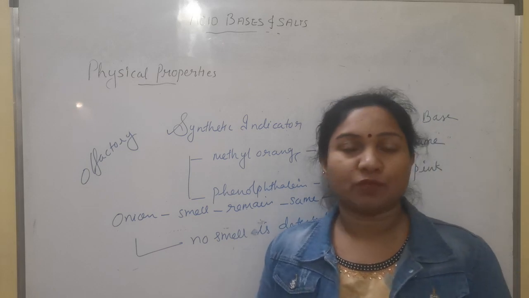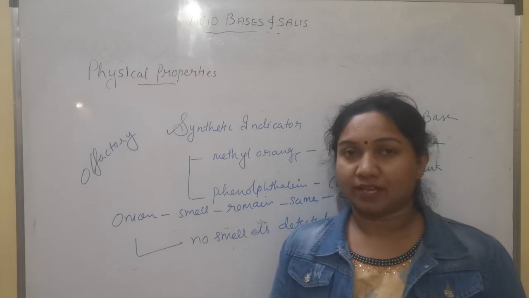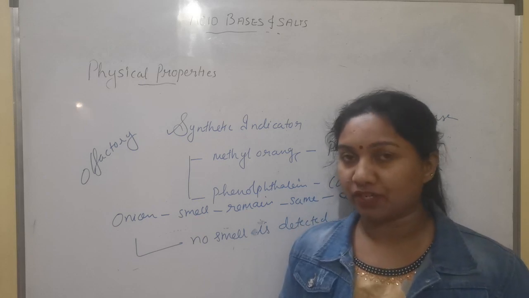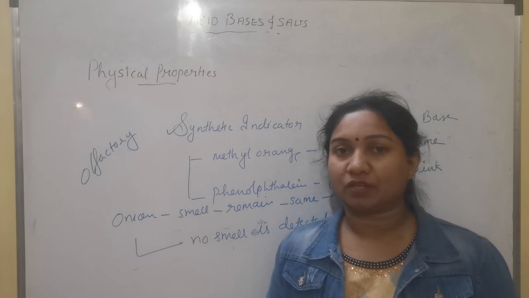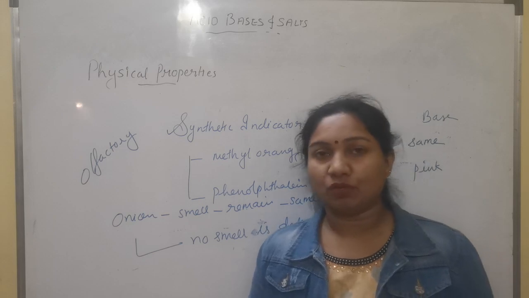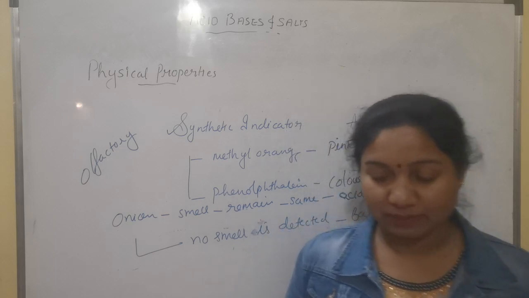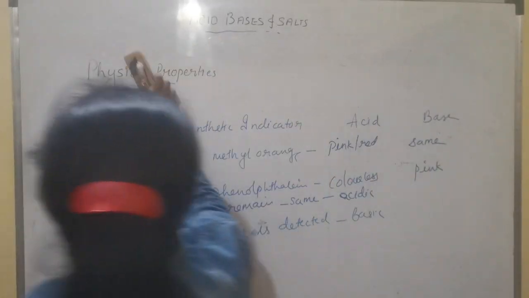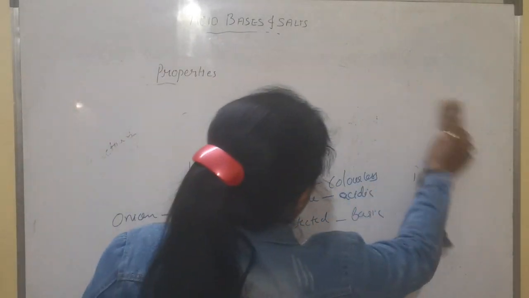So these are some of the types of indicators. One is natural indicators. Under natural indicators, we have studied litmus and turmeric, and then synthetic indicators, methyl orange and phenolphthalein, and one more, olfactory indicators. Now we'll be seeing the chemical properties of acid.